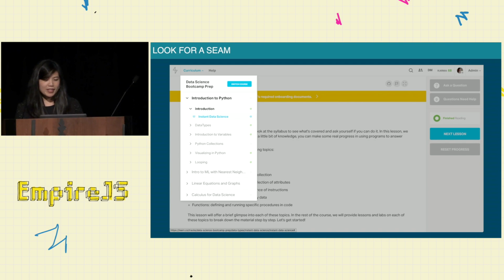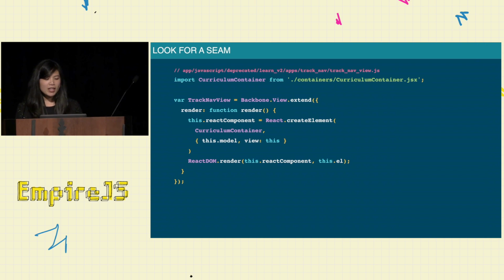And if we look at the code, we can see that the way that we accomplish this is pretty similar to probably things you've read on the internet, like blog posts of converting Backbone into React views. We have our track nav view that is actually a Backbone view. But instead of rendering a Backbone template, we put a React component in its place.